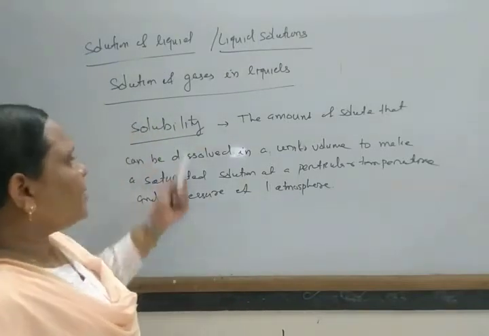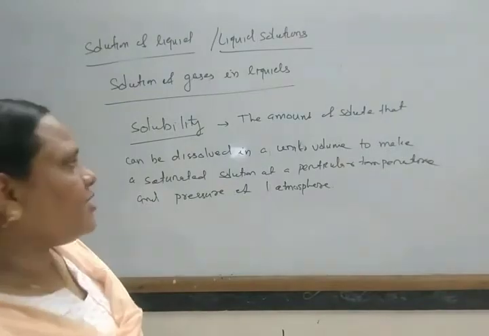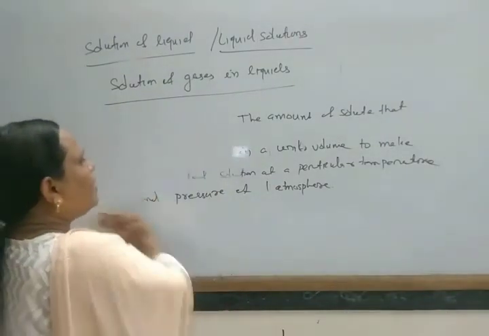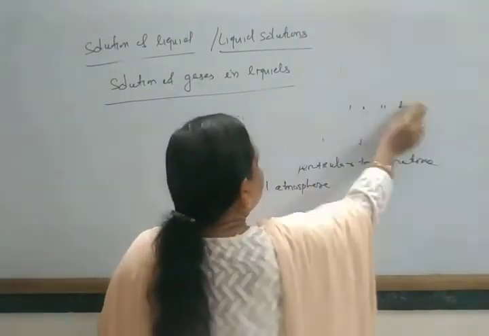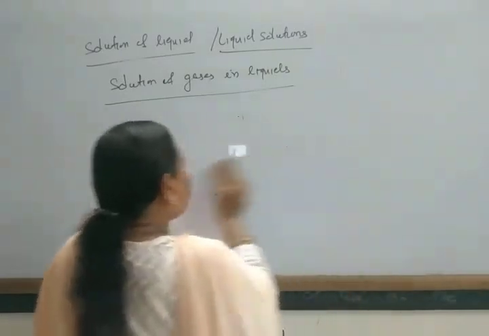The solubility of the gas depends on different factors. What are the factors on which the solubility of the gas depends?